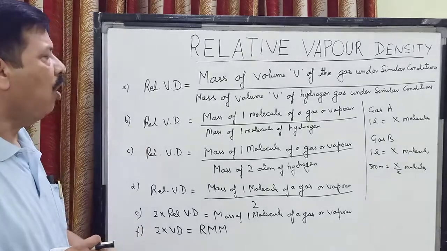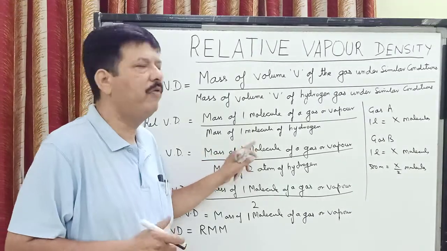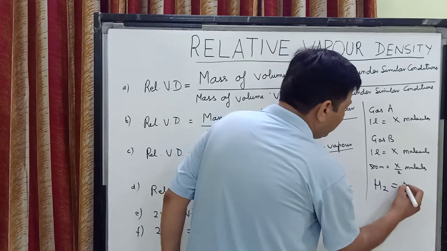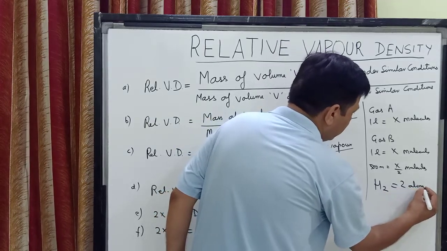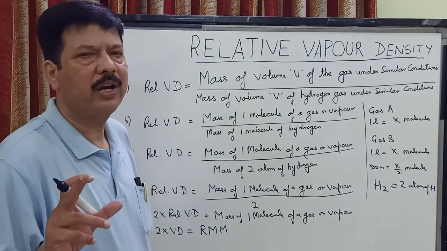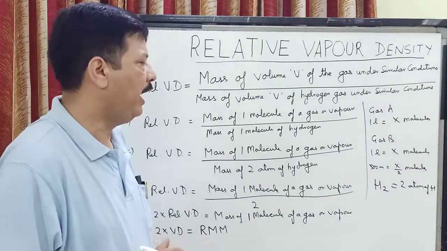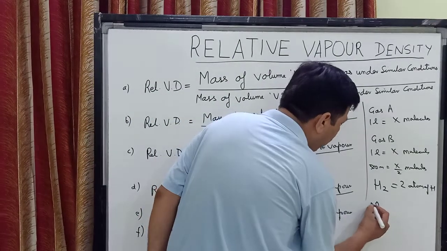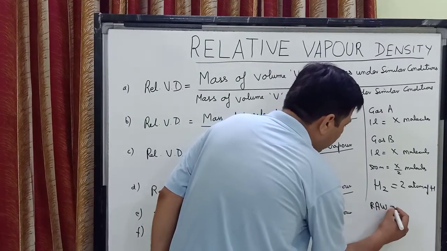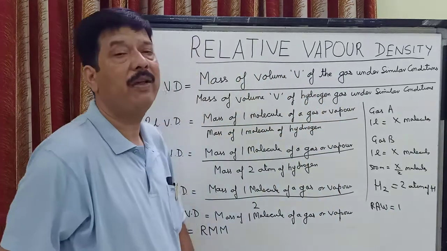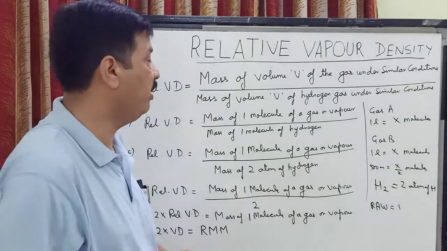Now children, all of you know that one molecule of hydrogen is H2 and it contains 2 atoms of hydrogen. The relative atomic mass or relative atomic weight of hydrogen is 1.